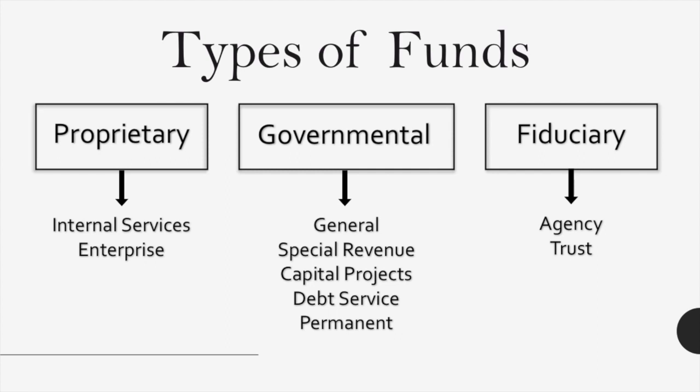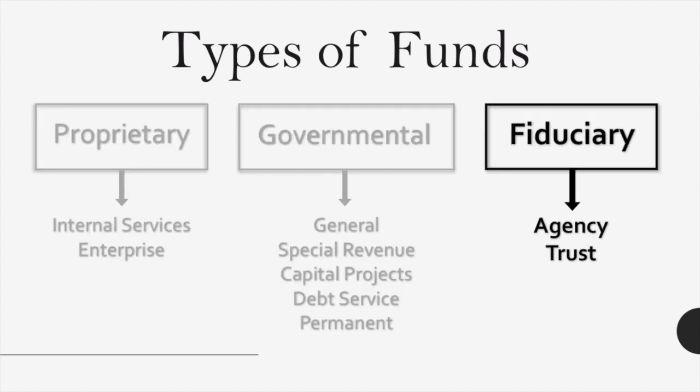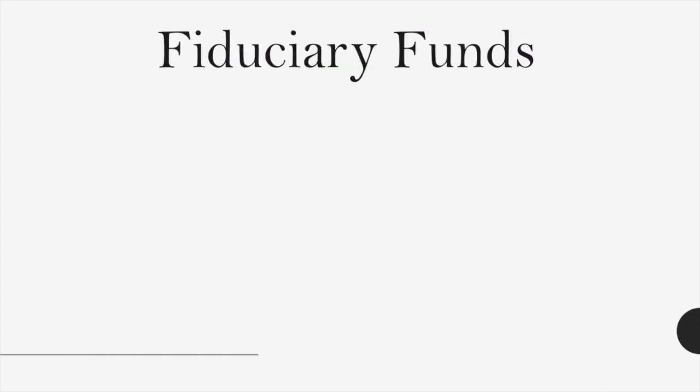And so proprietary type funds can either be internal service funds or enterprise funds. Governmental type funds can be general, special revenue, capital projects, debt service, or permanent funds. And fiduciary type funds can either be agency funds or trust funds. In this video, I'll be looking specifically at fiduciary type funds.